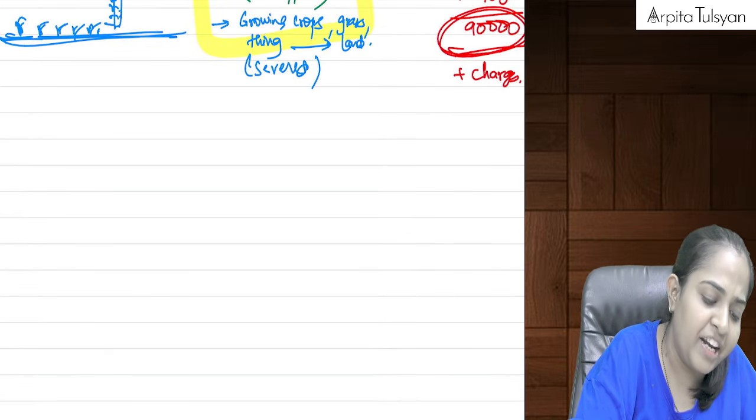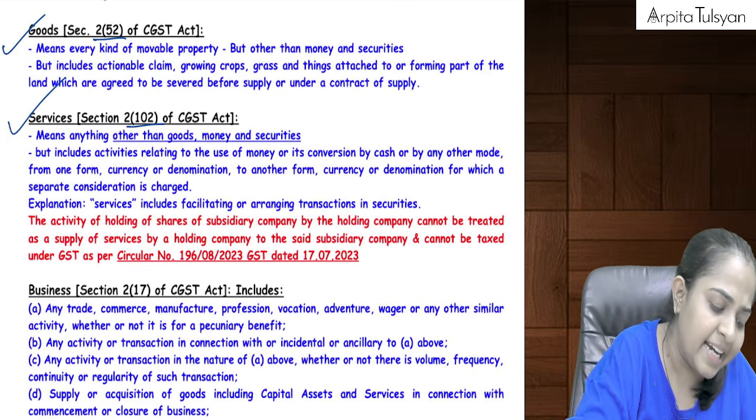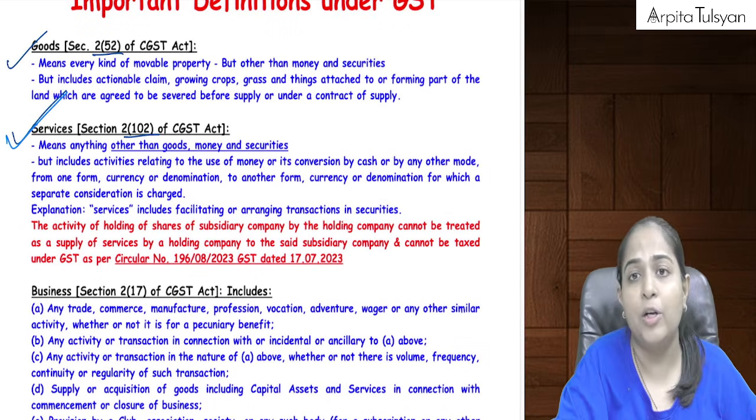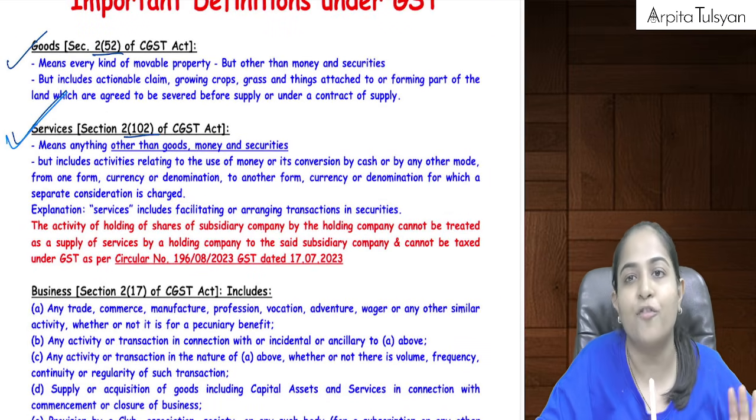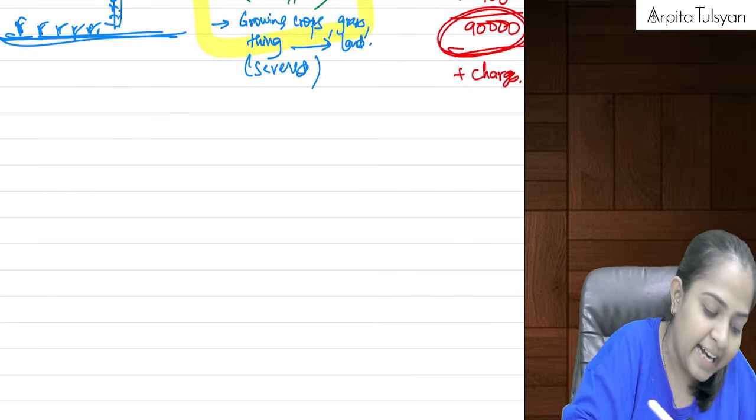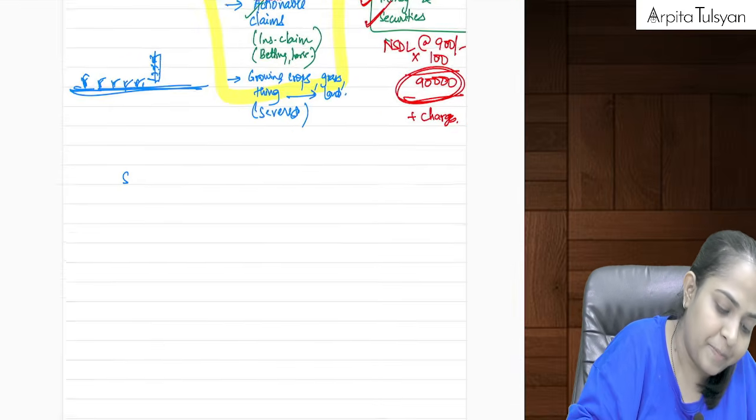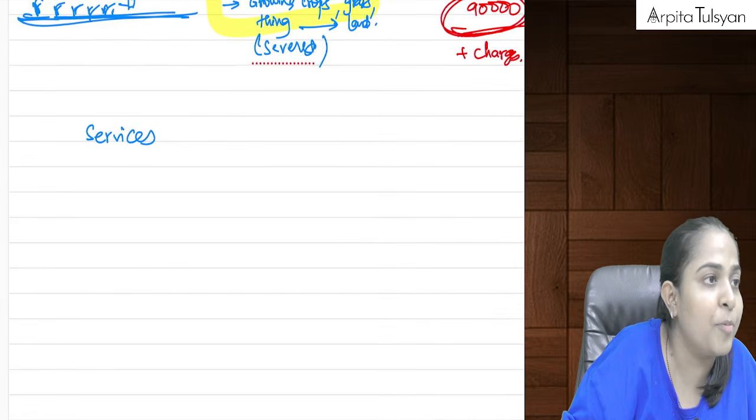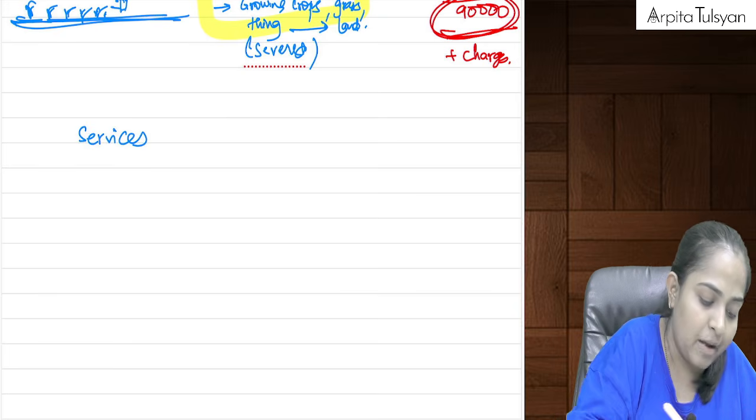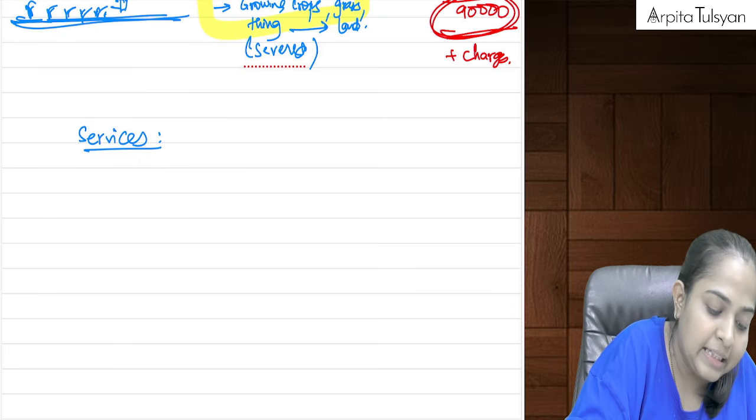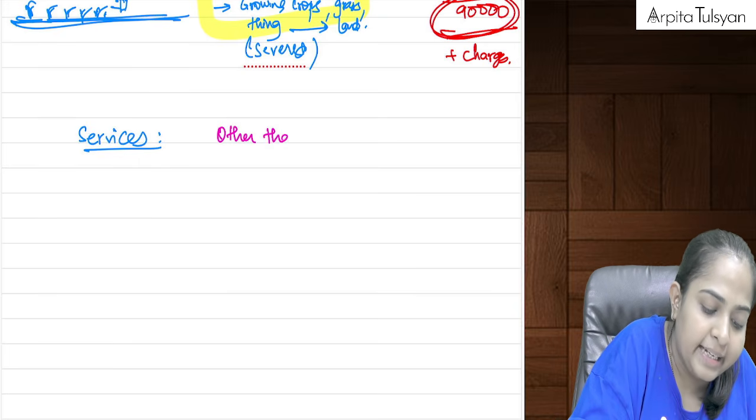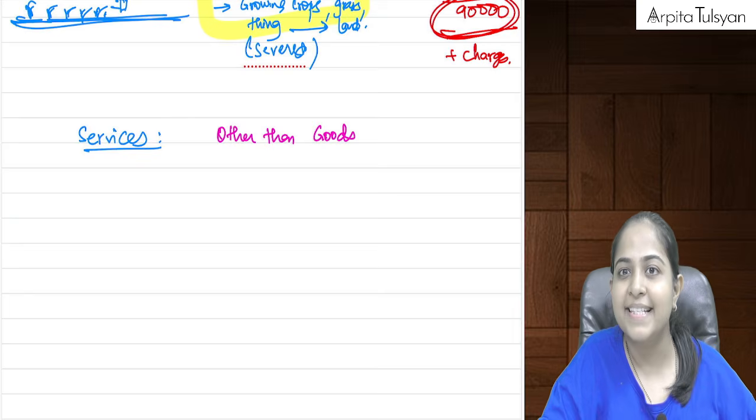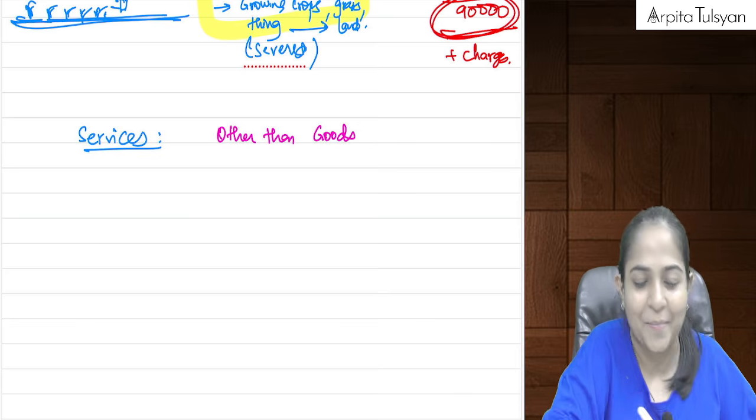Okay, next definition that we need to understand is of services. Now, what will be included in the term called services? So first of all, in the definition of services, I hope everyone can see it, anything other than goods will be services.